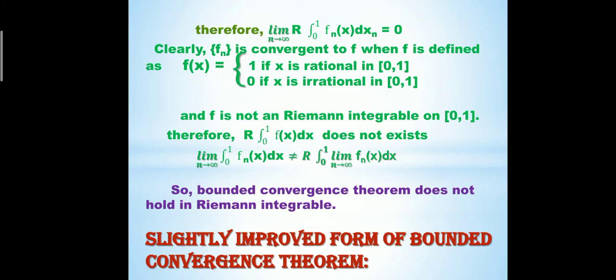Now we prove a slightly improved form of the bounded convergence theorem.